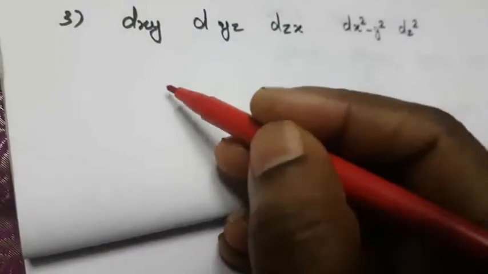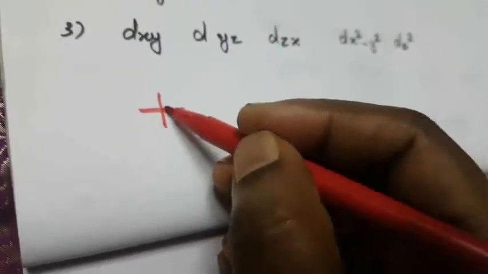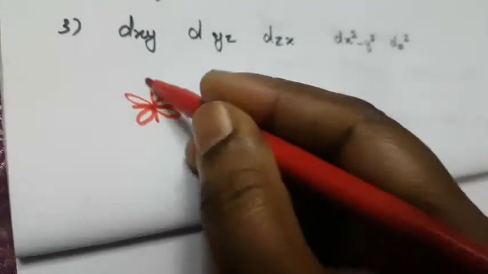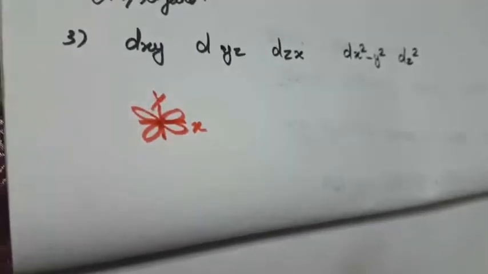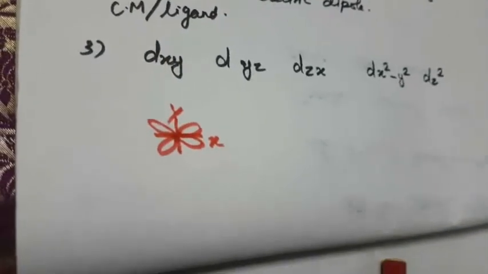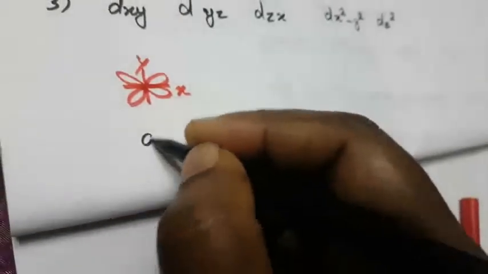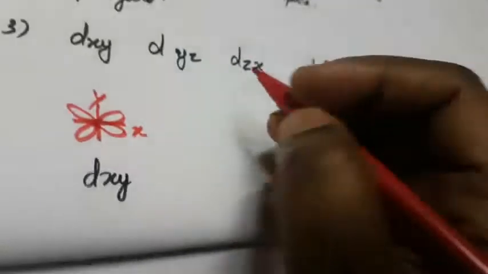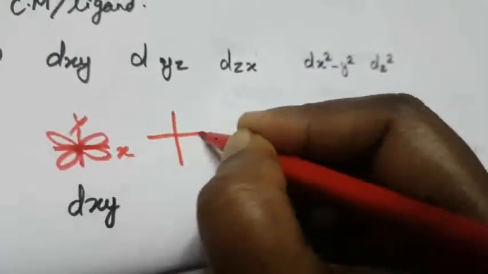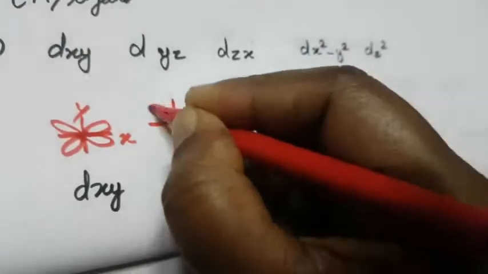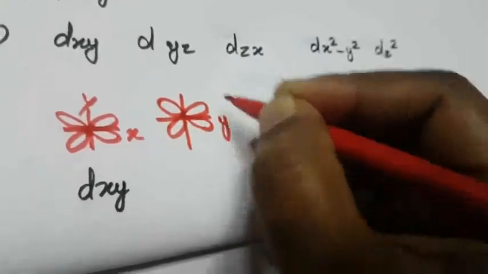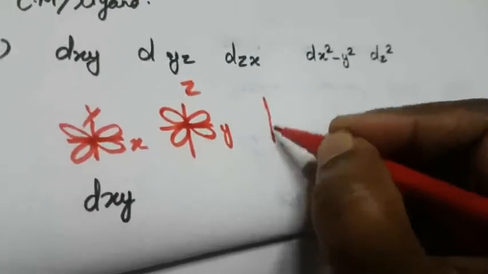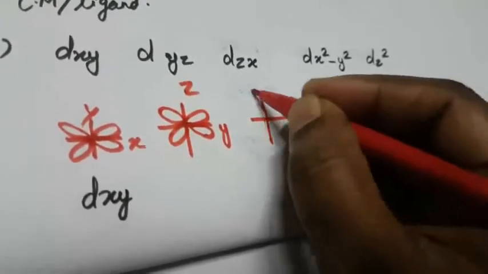Here this is the x-axis, this is the y-axis, and this is called dxy. Then dyz, again the same diagram. What is dyz? This is y and z, so this is dyz. What is dzx? This is the z-axis and this is the x-axis.